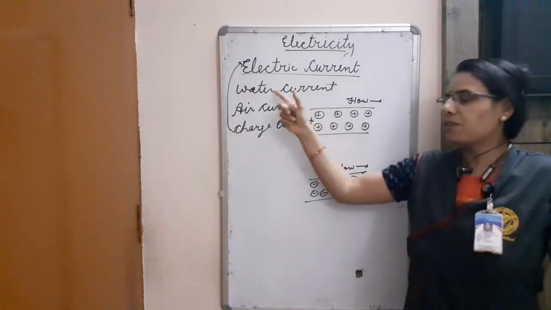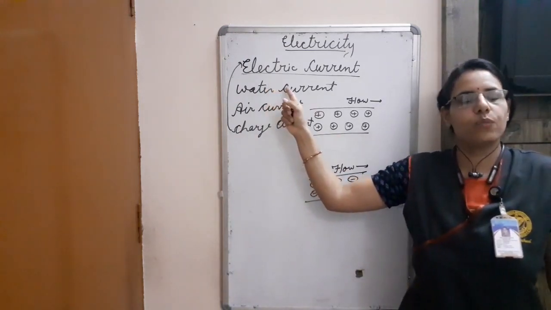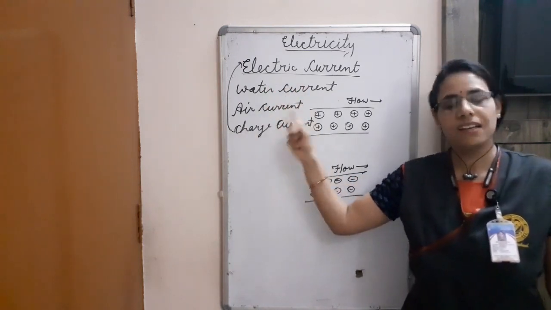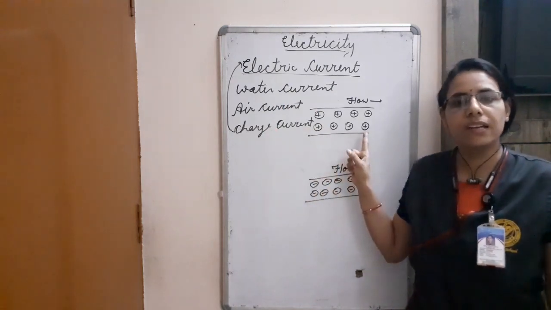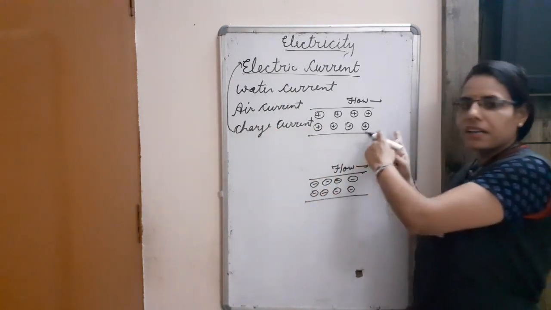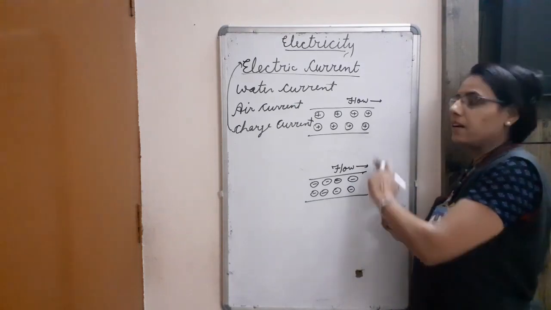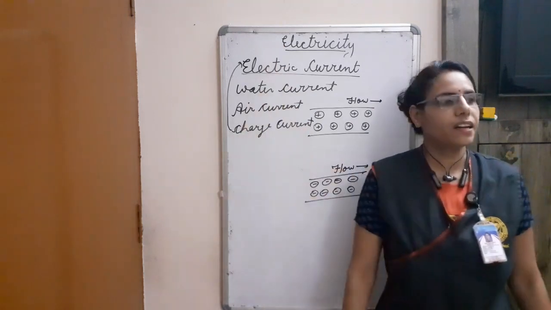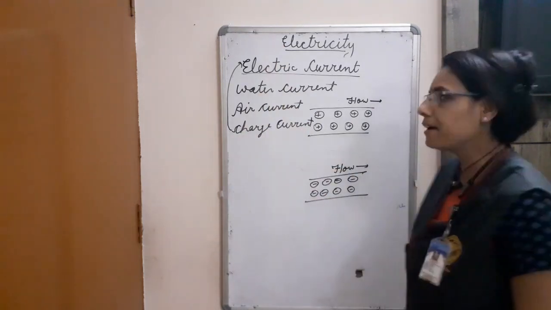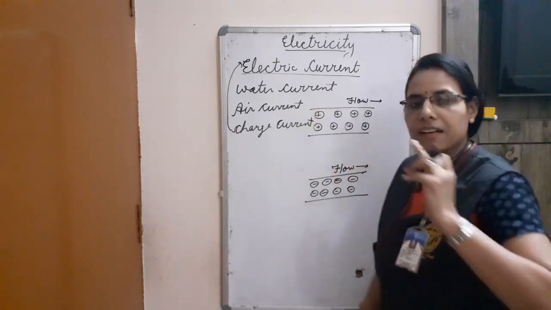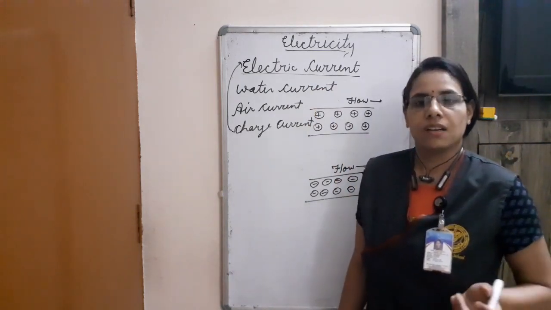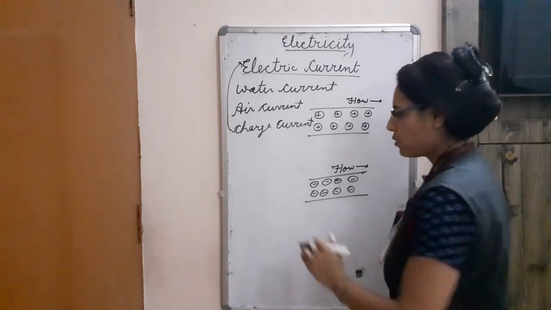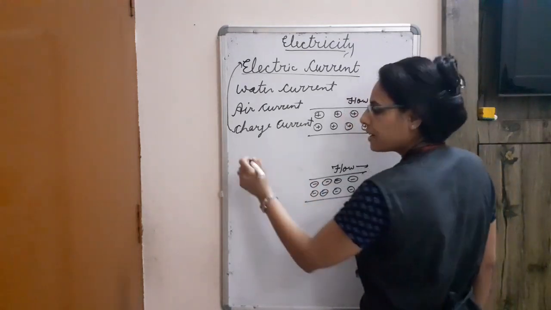In the same way, when water is flowing, the term we use is water current. When air is flowing, we use the term air current. When charge is flowing, whether it is a positive charge particle or negative charge particle, it is known as the charge current and also known as the electric current. So simply we can write, what is the electric current? Electric current is the flow of charge, whether it is a positive charge flow or negative charge flow.